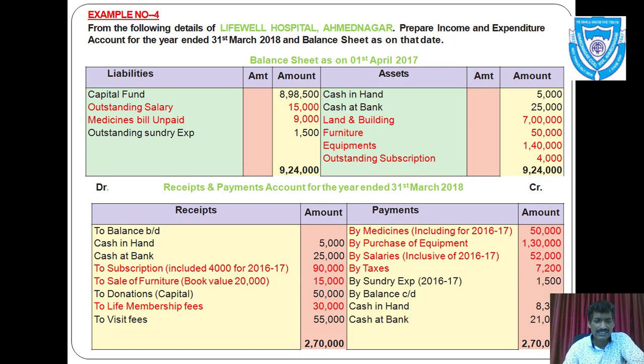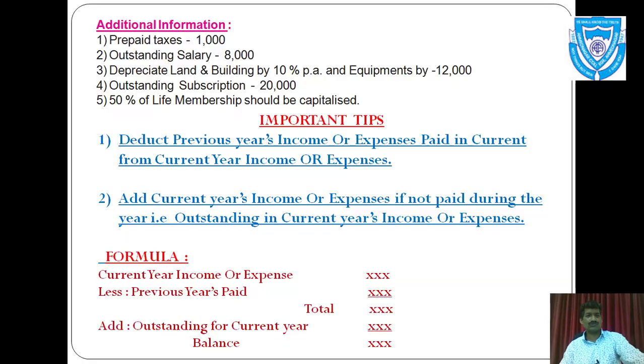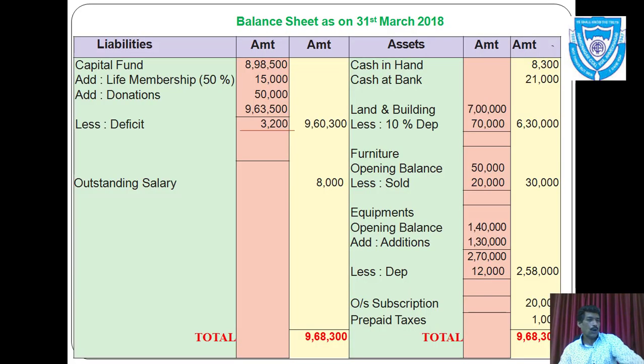So opening balance of capital fund is given here. We always write or record or show capital fund first. So capital fund opening balance 8,98,500. You can see here in balance sheet, on liability side, capital fund rupees 8,98,500.